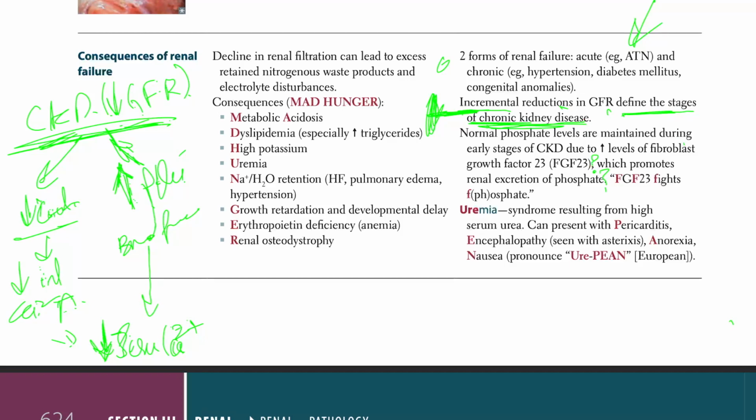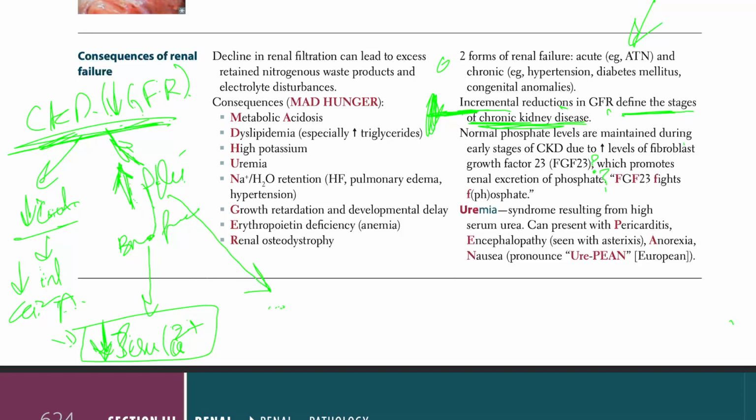So in two ways, we are basically having low serum calcium, right? And that increase in phosphate is doing two things. That increased phosphate binds the calcium and precipitates in the soft tissues, right?